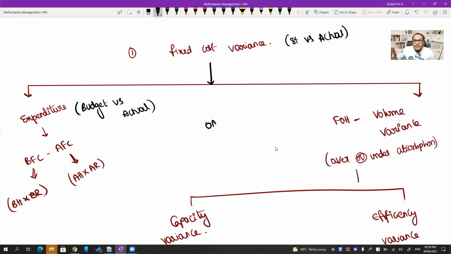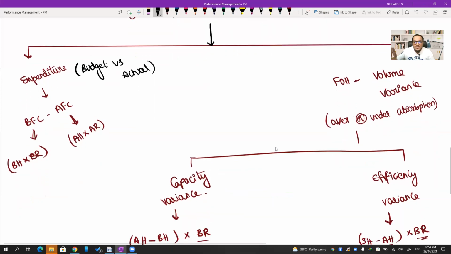What is OAR? Overhead absorption rate. Based on this rate only, you started consuming the production. You started consuming the cost of overheads into the product cost.